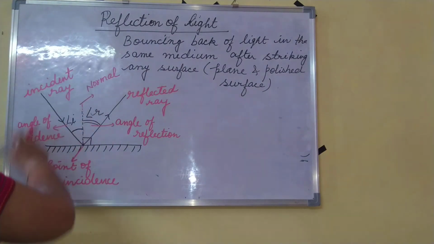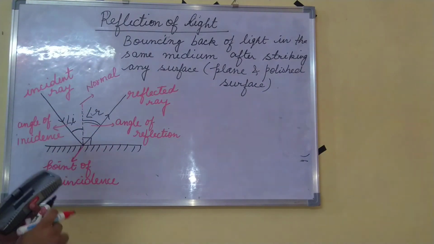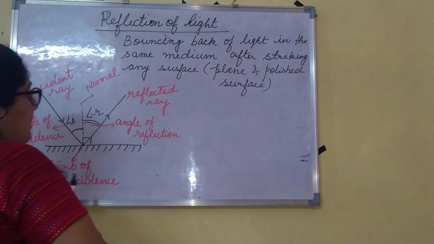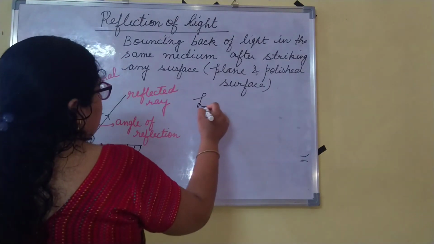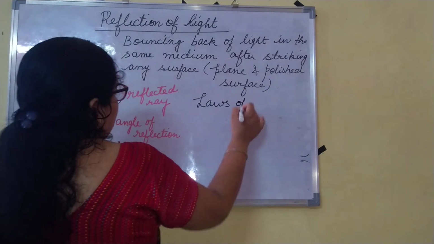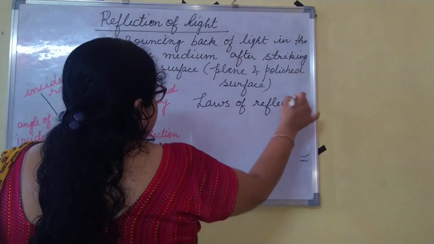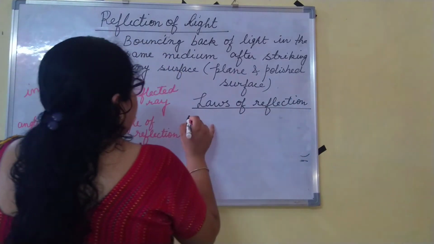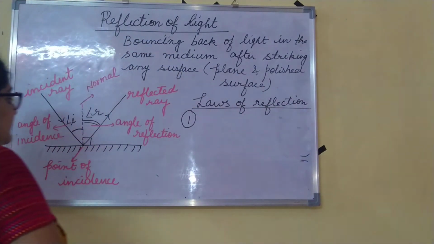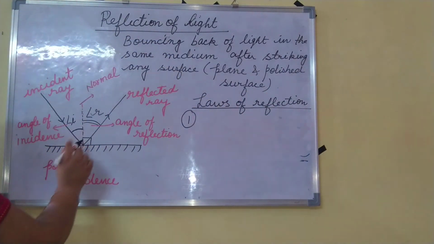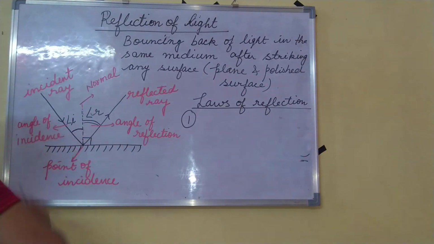Okay, so this is all about the reflection of light. Now, in reflection of light, we have two laws. Okay, laws of reflection. There are two laws of reflection. So, first law states that the incident ray, reflected ray and normal, all three lie on the same plane.